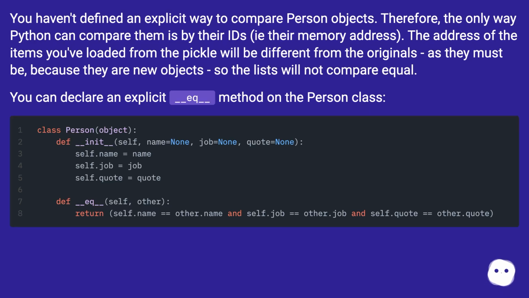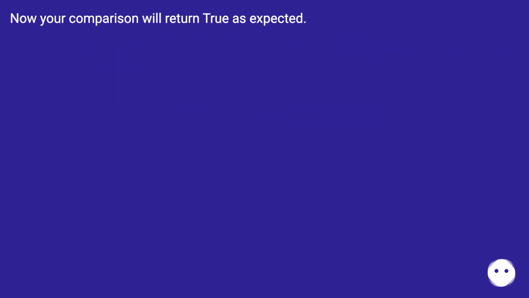You can declare an explicit __eq__ method on the person class. Now your comparison will return True as expected.